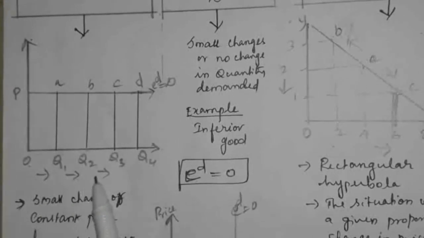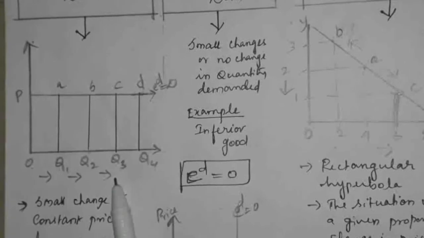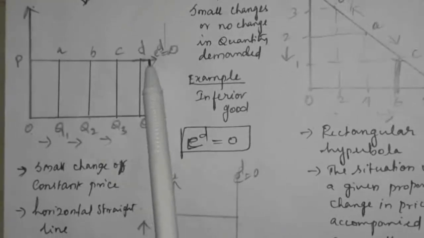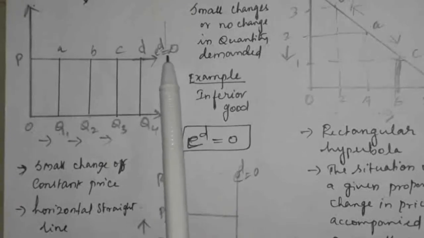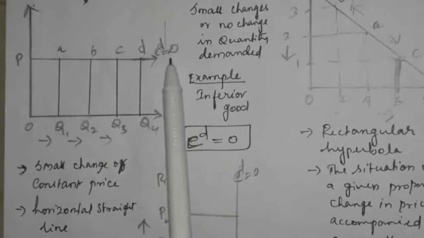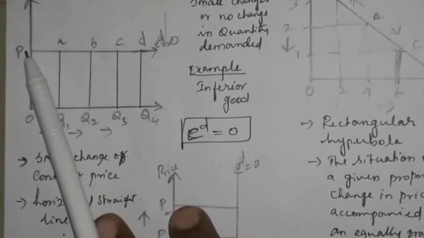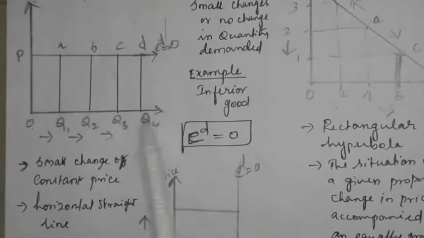The demand will change. Okay, so from 0 to Q1, Q1 to Q2, Q2 to Q3, Q3 to Q4. Okay, here elasticity of demand is equal to infinity. That symbol infinity. So here a small change in price or no change in price, this one happened.